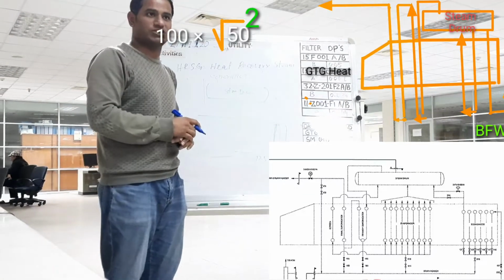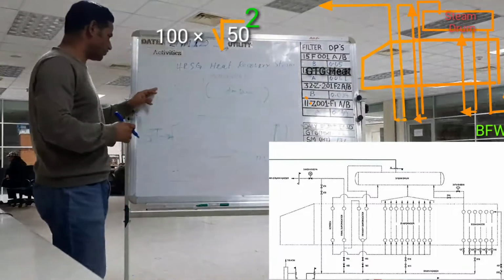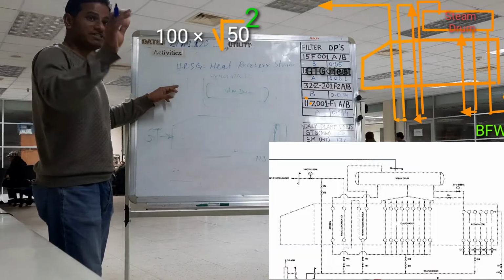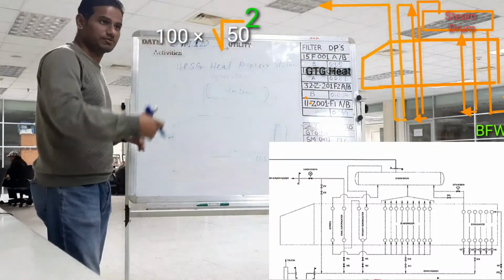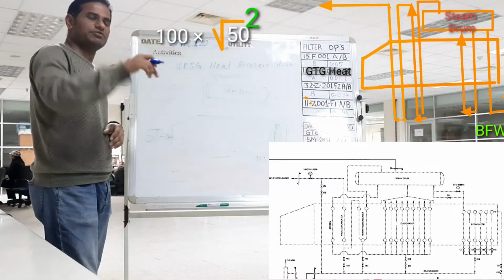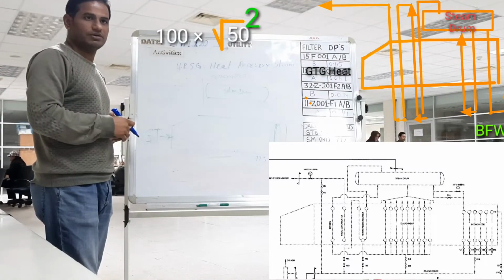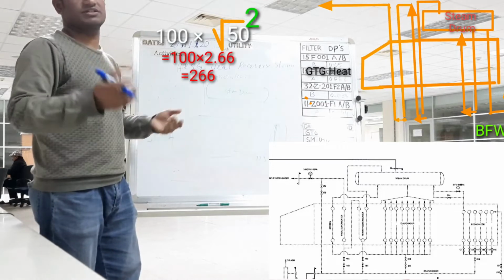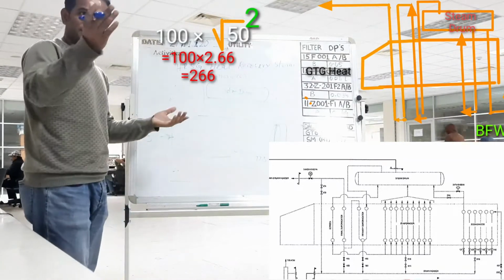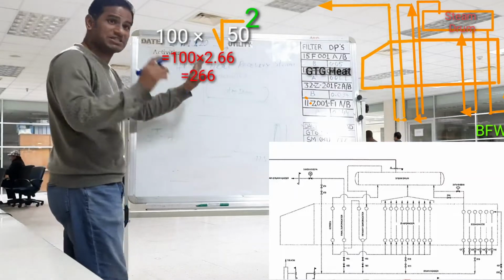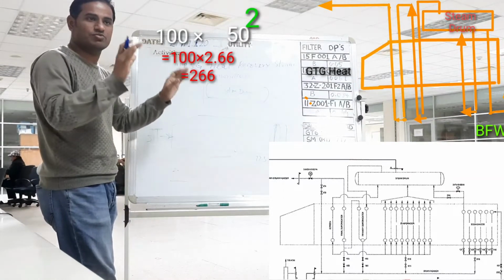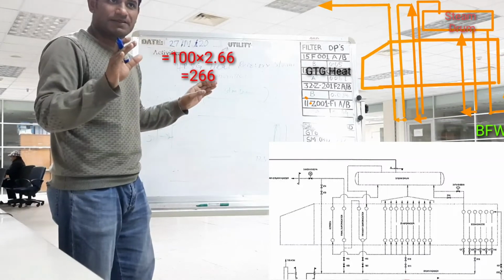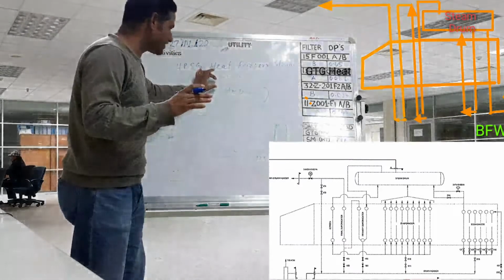We need a calculation. For this calculation, as I showed you before, 100 degrees multiplied by this pressure. How much pressure? This 2 root 50, 2 times root 50, 2.6. 2.6 into 100, 2.66.5 maybe. So this temperature must come to 2.66. Without 2.66, this is not fully steam. This is water. Clear?